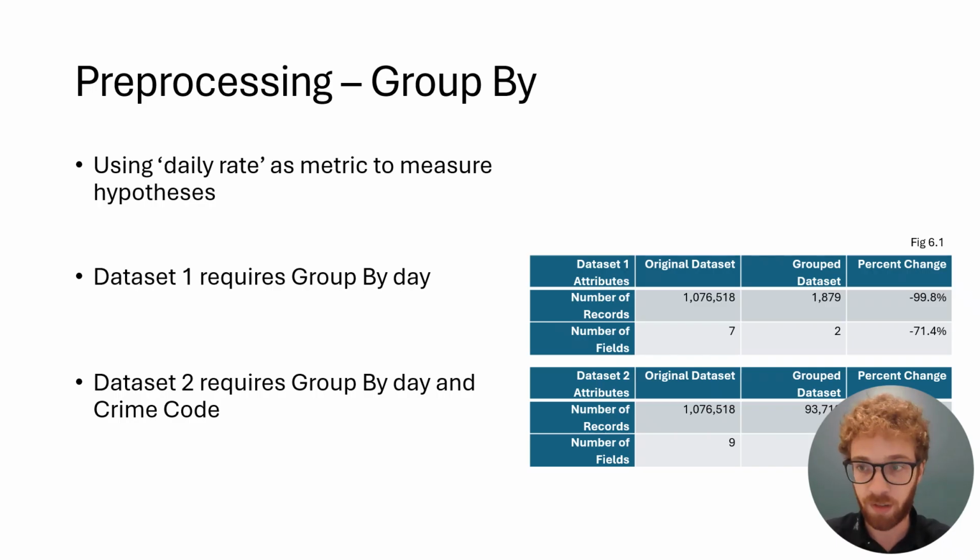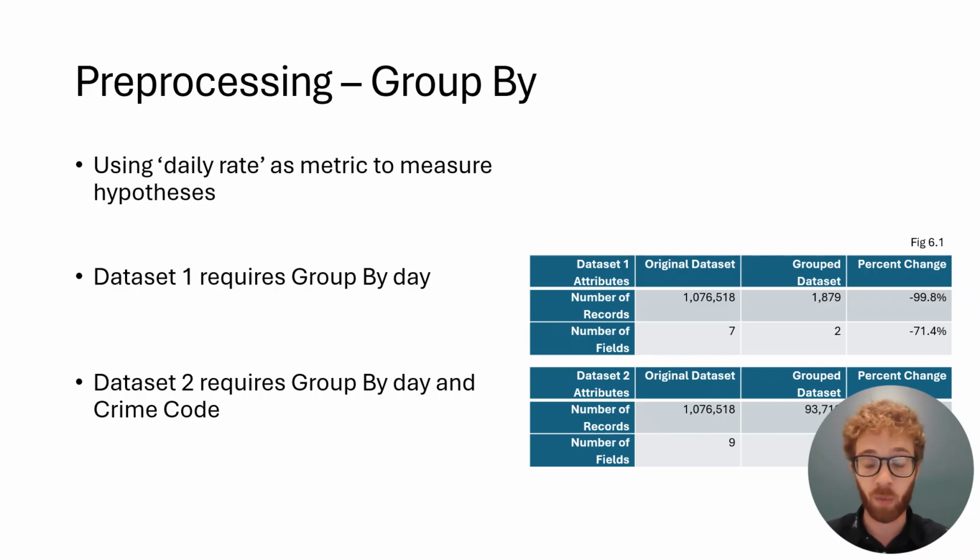All right, next technique is the group by technique. Here, we want to use daily crime rates to measure our hypotheses. So it's important that we group and aggregate this data by day. And it's tying back to that date time conversion earlier. We essentially need 2 different data sets for these hypotheses. The first hypothesis will require the first data set where we just group by day, and then we can compare holidays to non-holidays, fairly simple.